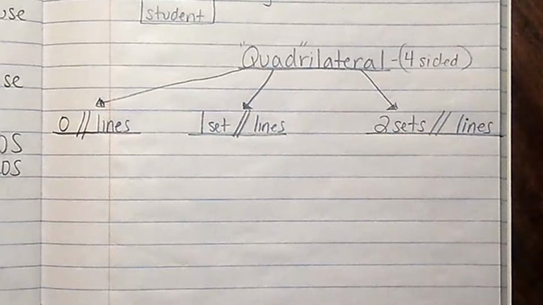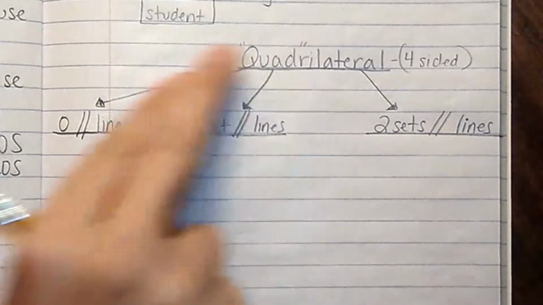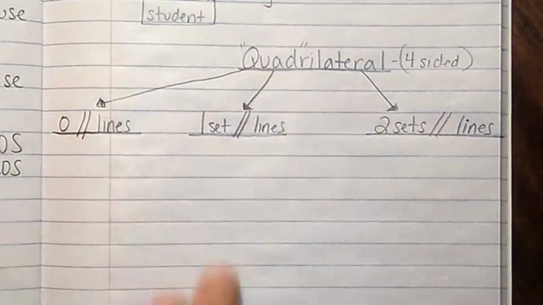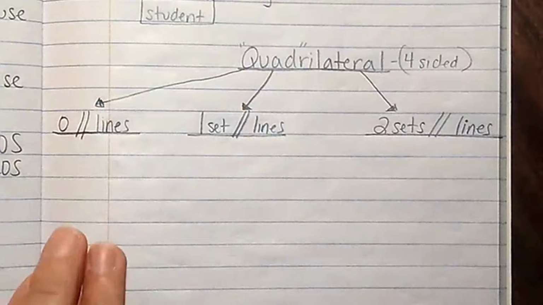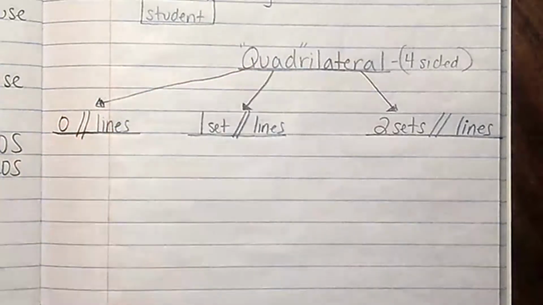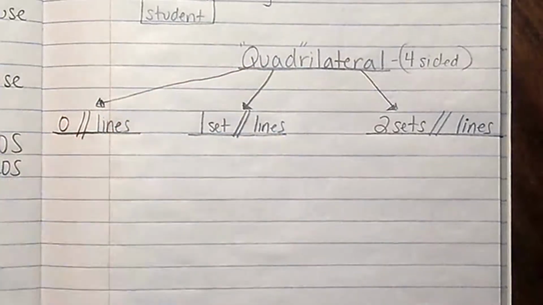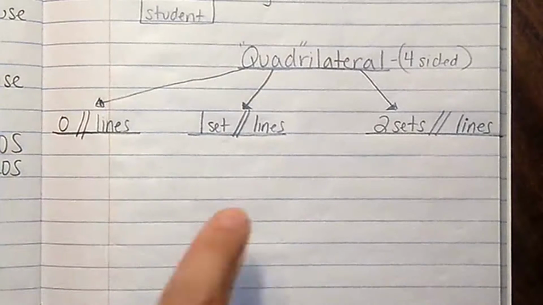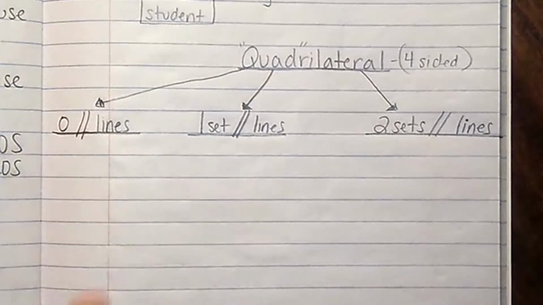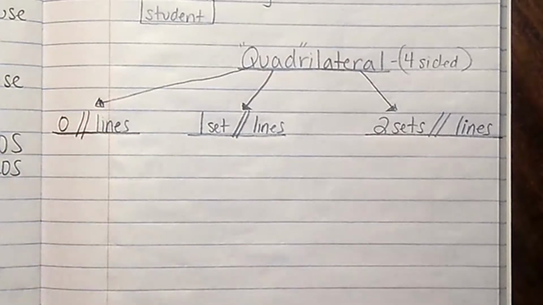So when we have a quadrilateral, we break them into branches. I like to think about this branch and this branch and this branch, and all of our branches belong to quadrilaterals. But if they're under this branch, they don't belong in this category, right? Each of these gets its own branch. So my first example of a quadrilateral that has no parallel lines